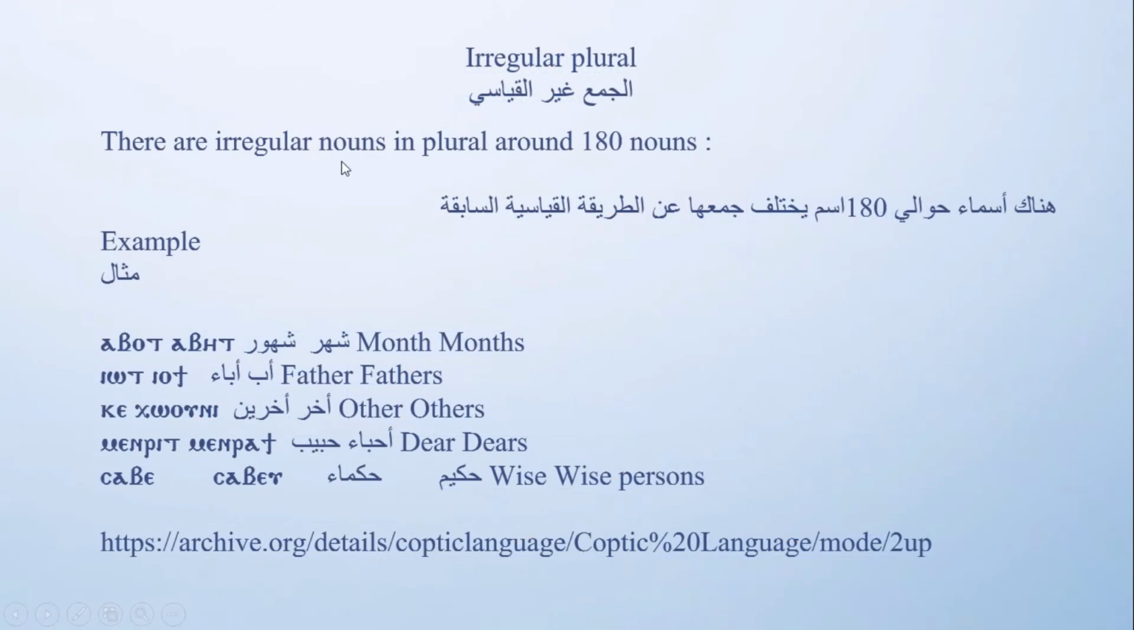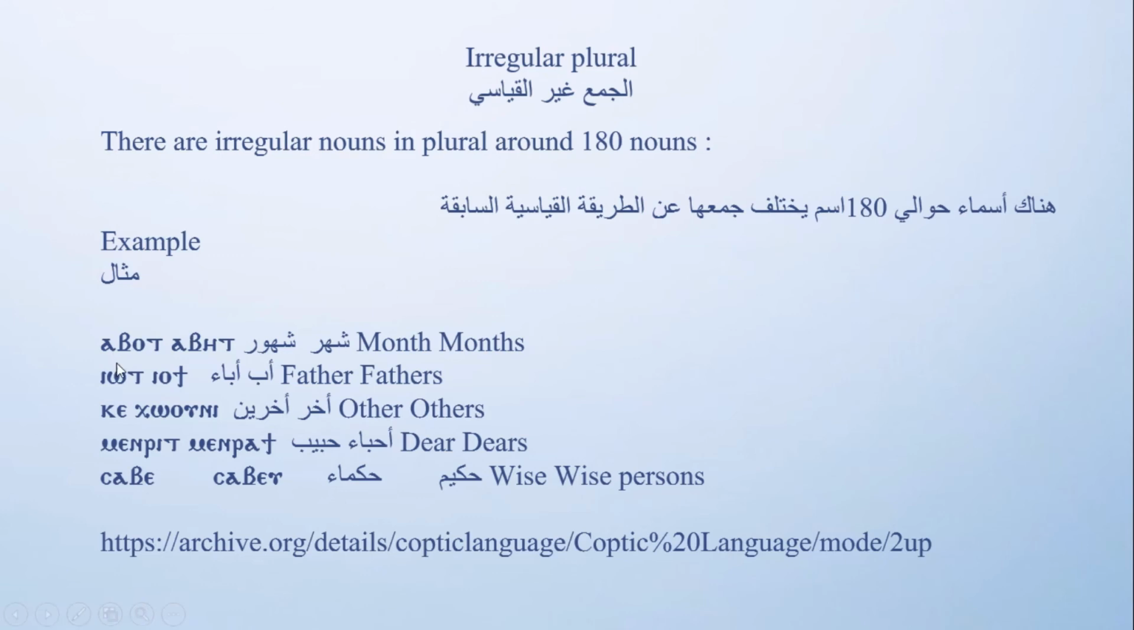There are irregular nouns in plural, around 180 nouns. There is a list of them. If you go to the website archive.org details Coptic language, you'll find a Word file containing a list of 183 words, all irregular.